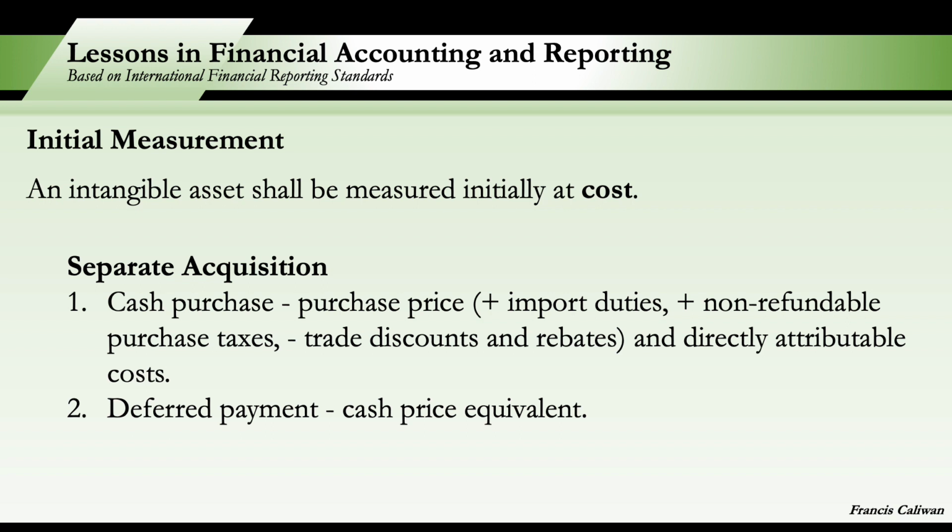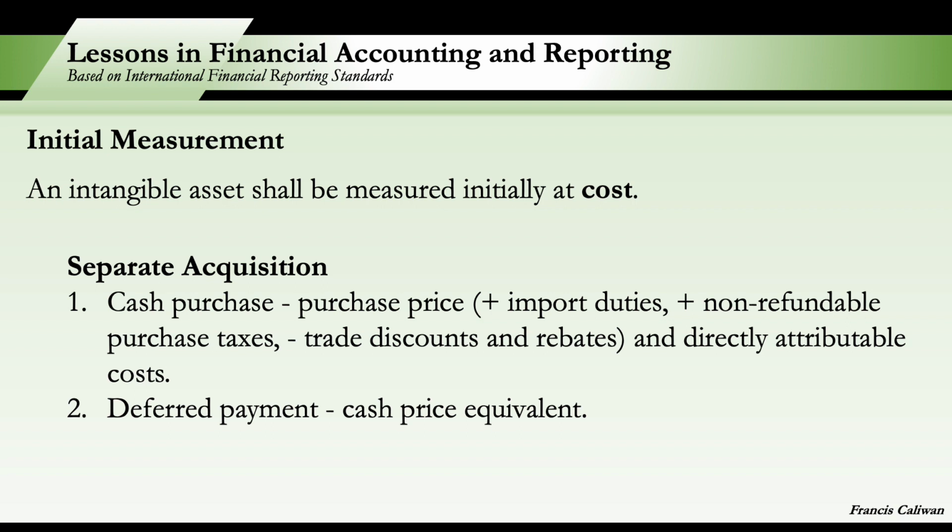Number one is separate acquisition. The cost of a separately acquired intangible asset comprises, if it is a cash purchase, the purchase price adjusted for import duties, non-refundable purchase taxes, and trade discounts and rebates, and the directly attributable cost, or those costs that are incurred in preparing the asset for its intended use.